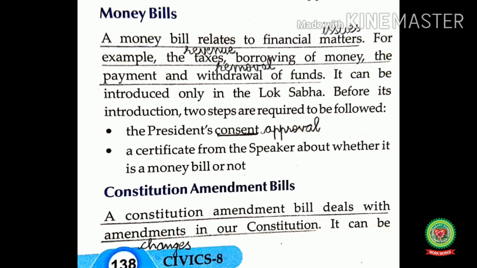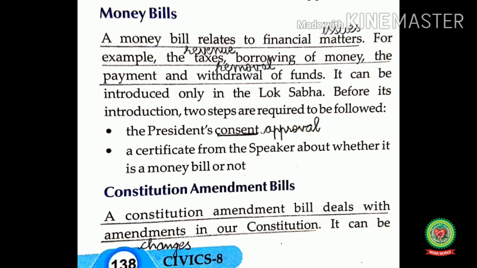Before its introduction, two steps are required to be followed. That means before the introduction of the money bill, two steps are required to be followed, and these two steps are the president's consent, means approval, and secondly, a certificate from the speaker about whether it is a money bill or not. Means whether a bill is a money bill or not, it is decided by the speaker of the Lok Sabha.